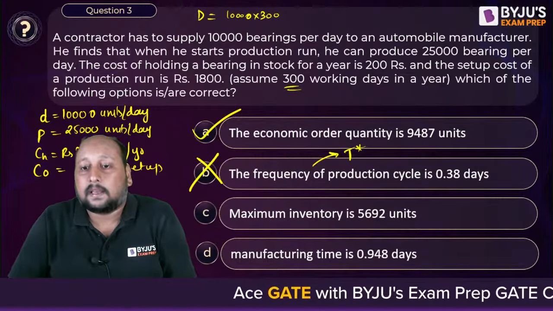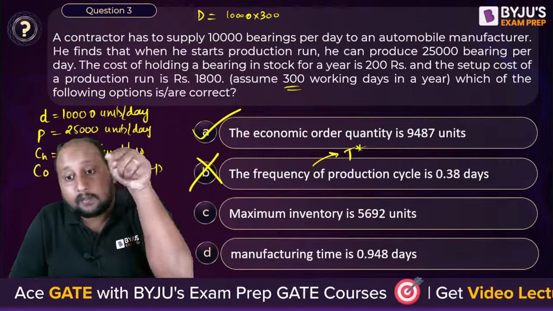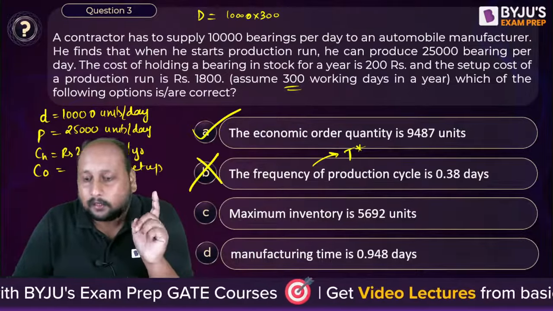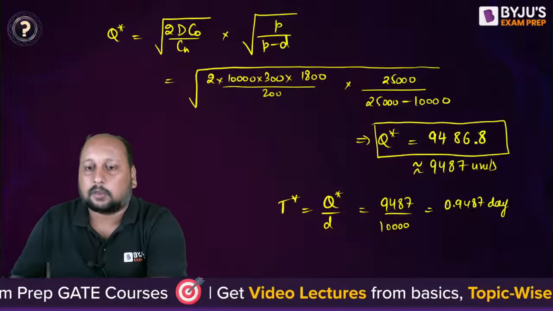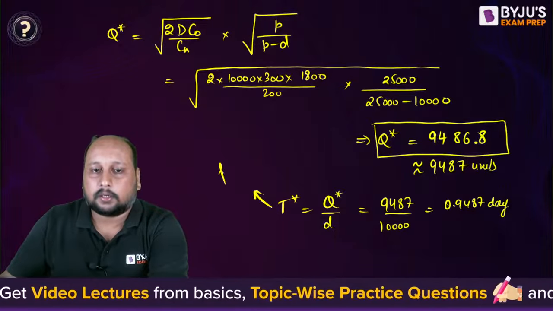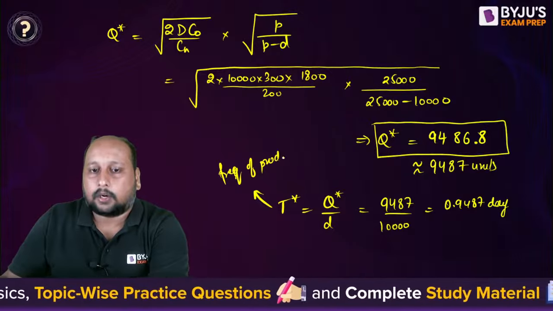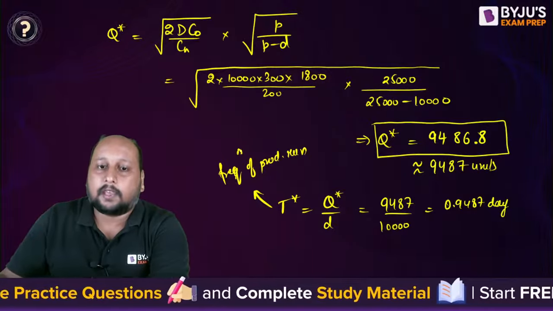Option B says the frequency of production is 0.38 days, which is not correct. They are giving manufacturing time as 0.948, which is what we are getting here. This is not manufacturing time. This is the cycle time or frequency of production run. This is your frequency of production run. Also, we can say the cycle time.